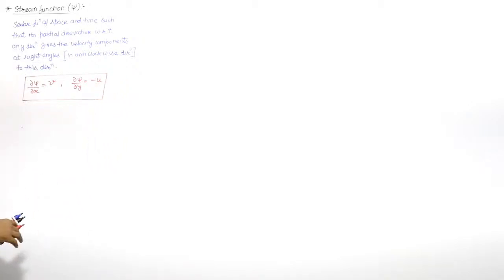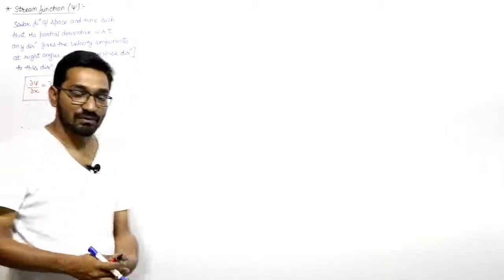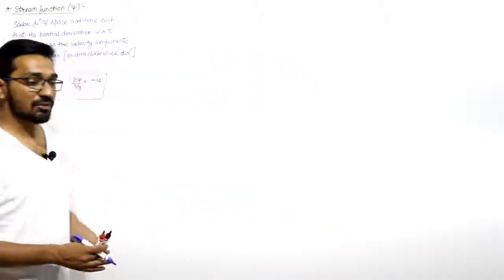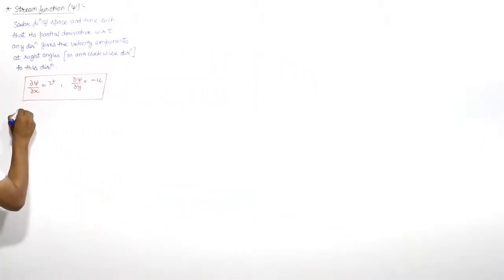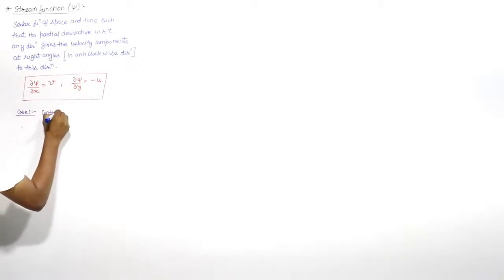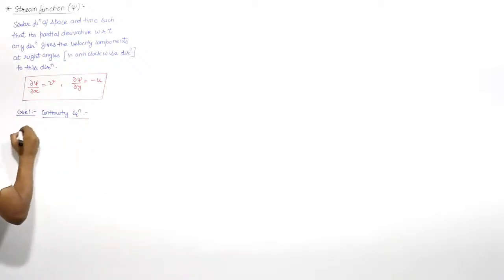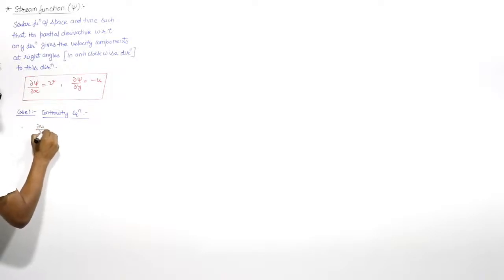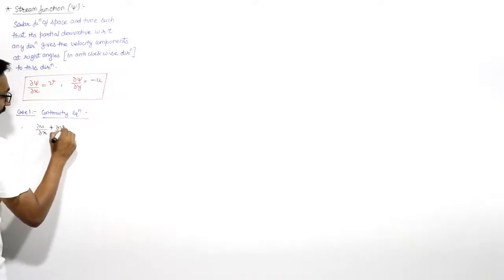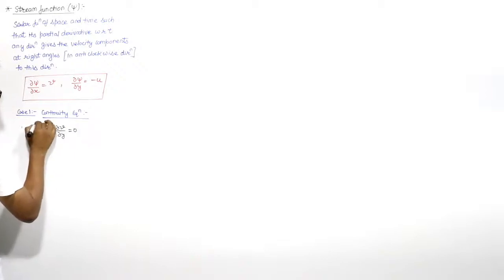Now again, if we want to check whether the stream function will satisfy the continuity equation or not, let us check first for the continuity equation. The continuity equation for two-dimensional steady incompressible flow is del u by del x plus del v by del y equal to 0.